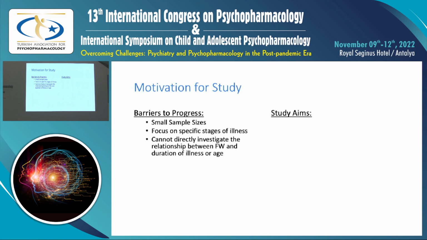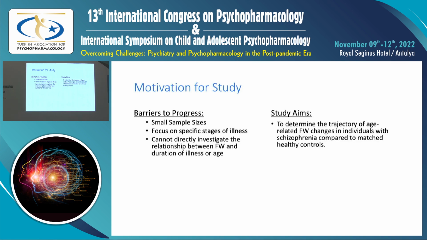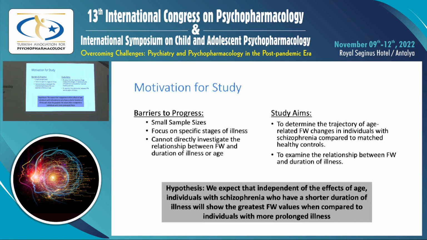We were able to overcome these limitations in this study by leveraging the retrospective harmonization approach discussed in the previous talk. Our study aims are, first, to determine the trajectory of age-related free water changes in individuals with schizophrenia compared to matched healthy controls. And second, to directly examine the relationship between free water and duration of illness. Based on our previous work, we hypothesized that independent of the effects of age, individuals with schizophrenia who have a shorter duration of illness will show the greatest free water differences relative to individuals with more prolonged illness.